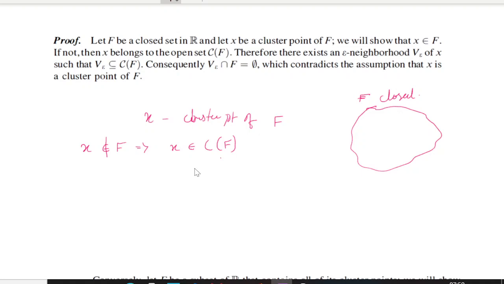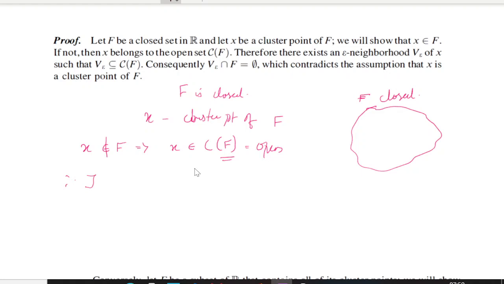Since we assumed that F is closed, the complement of F is open. So x is an element in the open set. Therefore, we are able to find an epsilon neighborhood of x which is completely contained inside the complement of F, right?